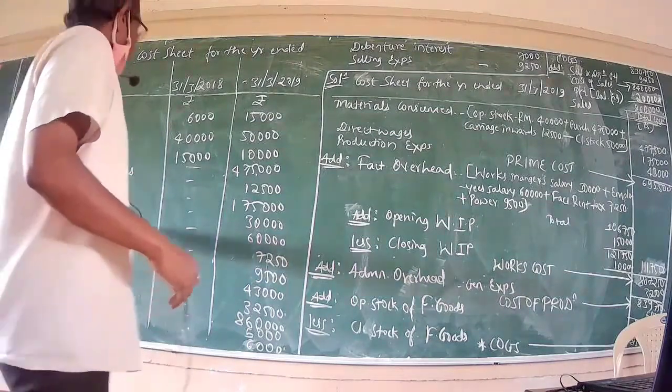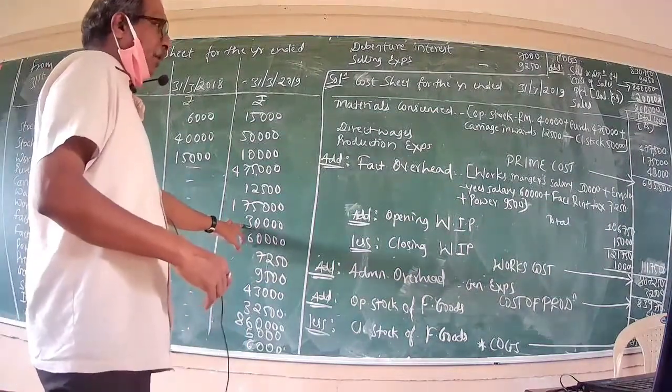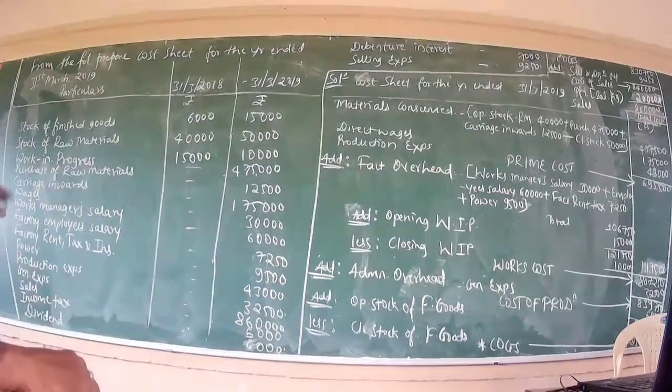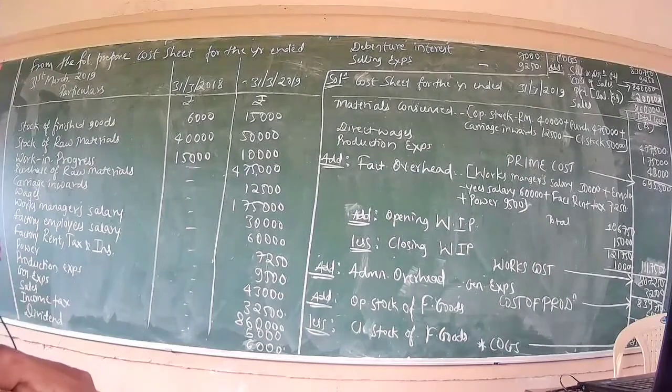As such, it can be roped within the ambit of factory overhead. Likewise, factory employees work in the factory premises, so their salary can also be included in factory overhead.